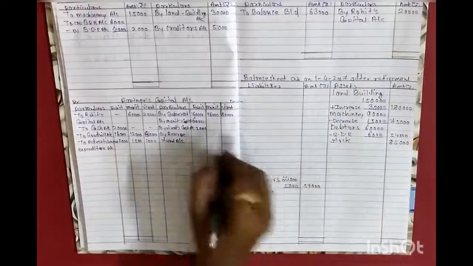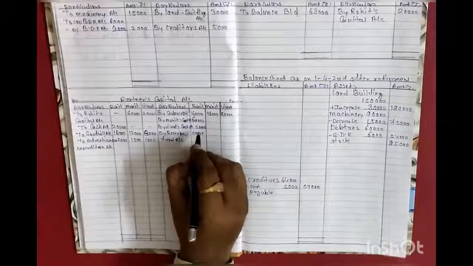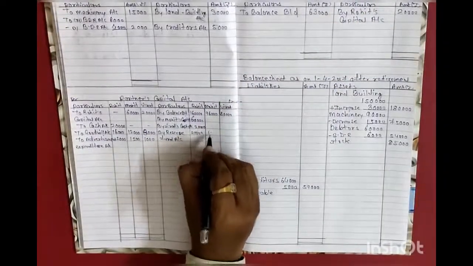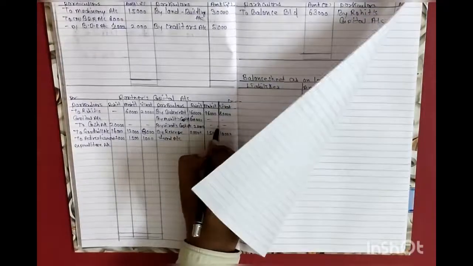Okay, for first partner 20,000. Okay, Mohit will get 15,000, and Virat 10,000 rupees. Okay.